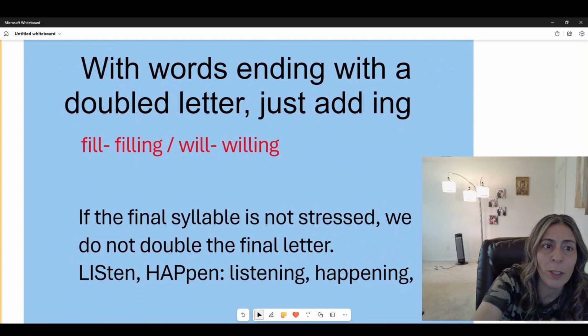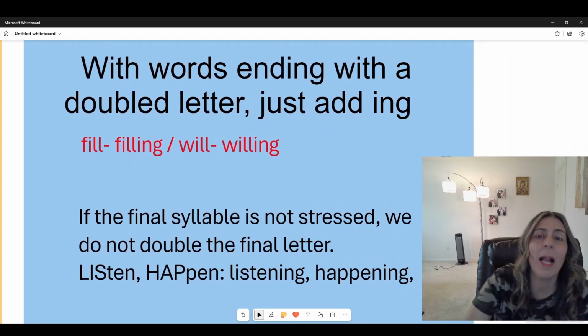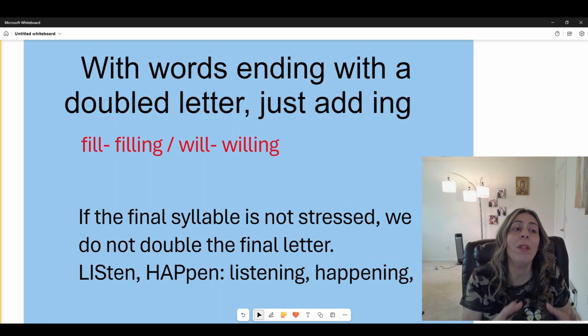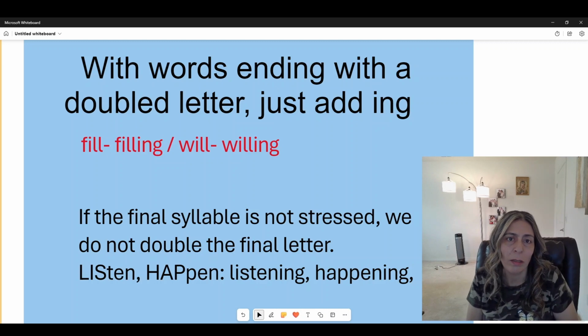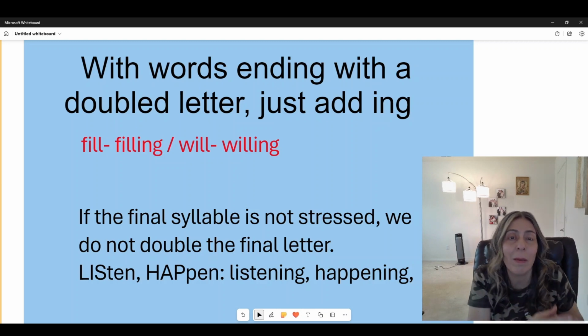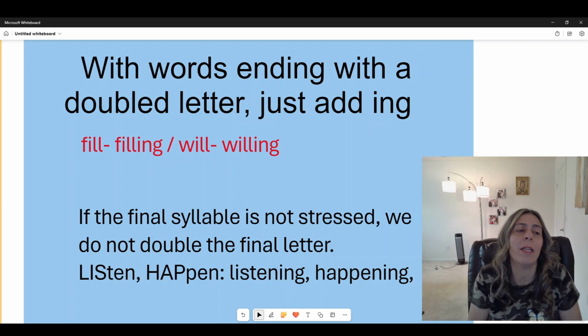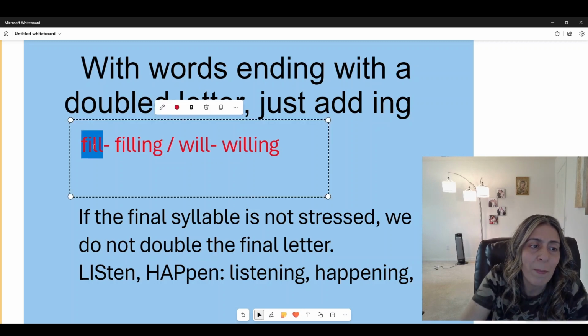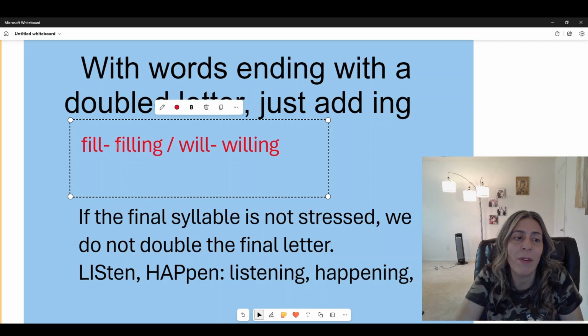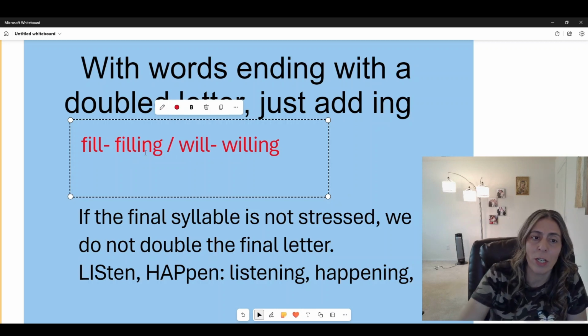All right, now let's do words ending with a doubled letter. It's already doubled, okay? So we just add the ing. It's just easy. It's already doubled, so we just add the ing. And we do have some verbs like that. We have the verb fill. So we just don't double it again, even if it has an I before it, because it's already doubled, okay? So we just add the ing, okay?